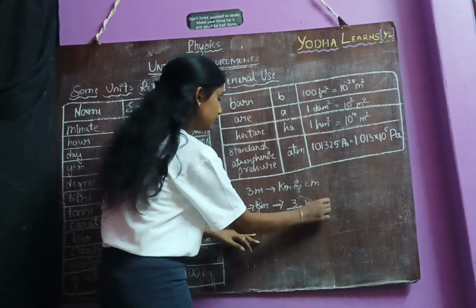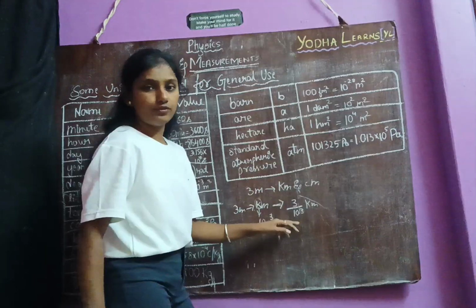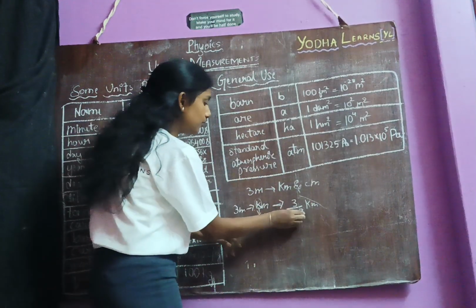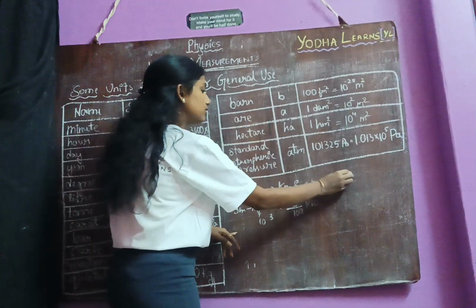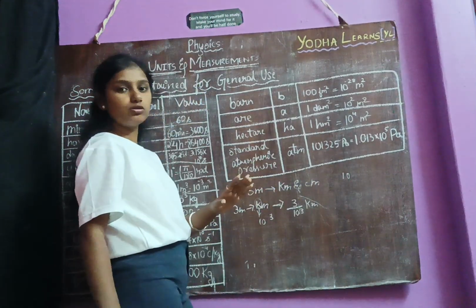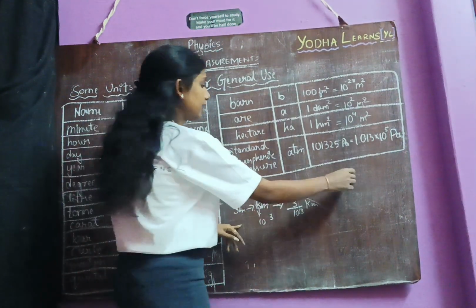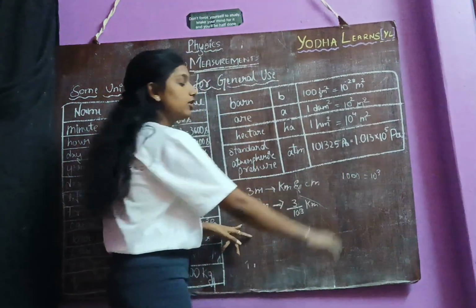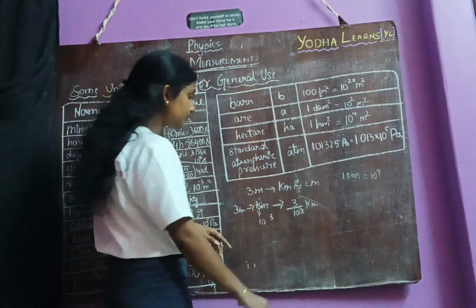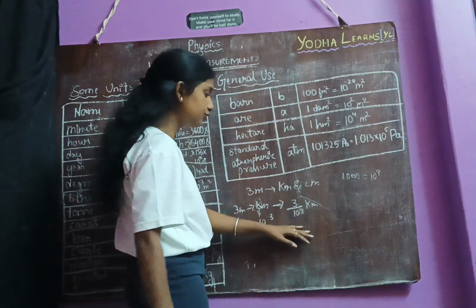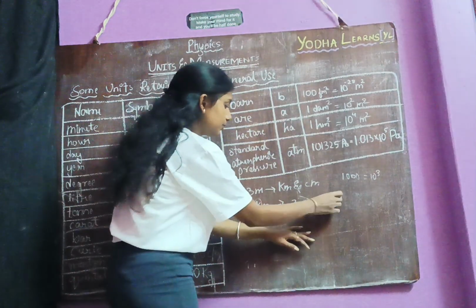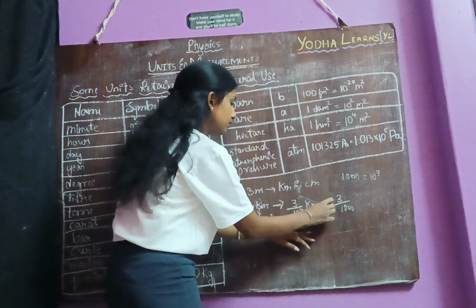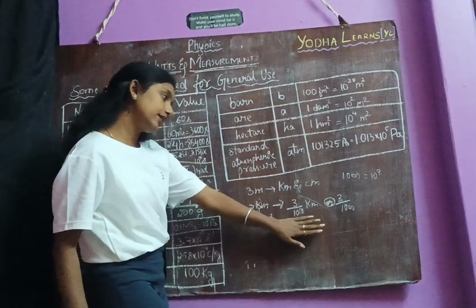Okay. Now 10 power 3, we can write as 1000. See, 10 power 3 means for 10 we need to have 3 zeros. So here 10 power 3 is equal to 1000. So now this implies 3 divided by 1000, or you can write this as